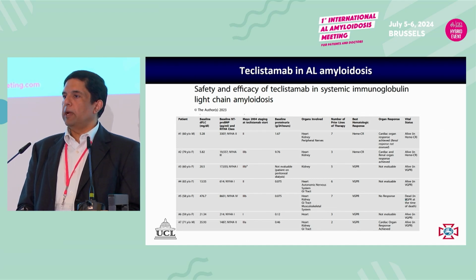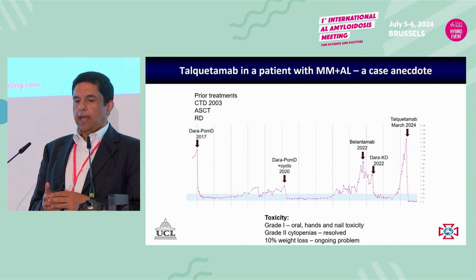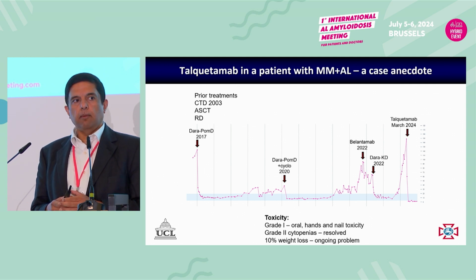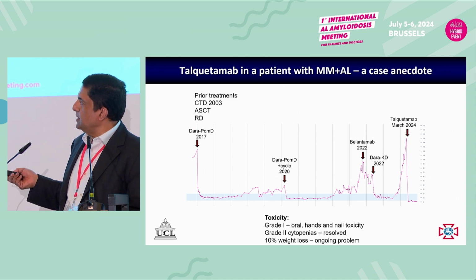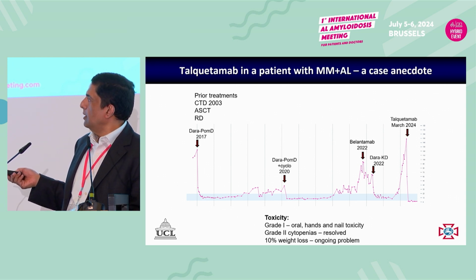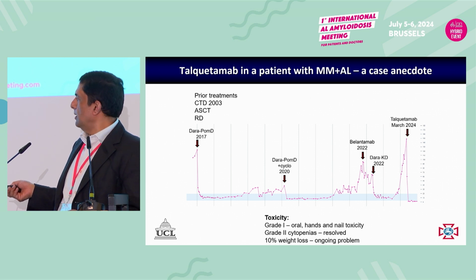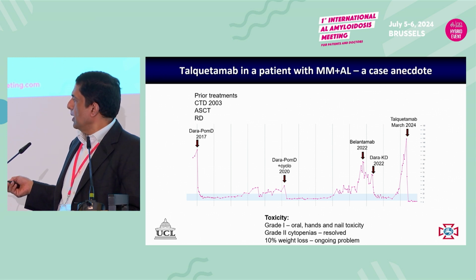We have other targets apart from BCMA, and this was one of our patients who had, again, progressed after multiple lines: soft tissue amyloid, cardiac amyloid, myeloma with 30% plasma cells, 1q gain, treated with CTD about 20 years ago, then had a transplant, then had Lendex, then went on to dara-pom-dex, remained in remission, then progressed, added cyclo, responded again, progressed, had belantamab, as we normally do, didn't really respond well, got very significant eye toxicity, so we stopped.